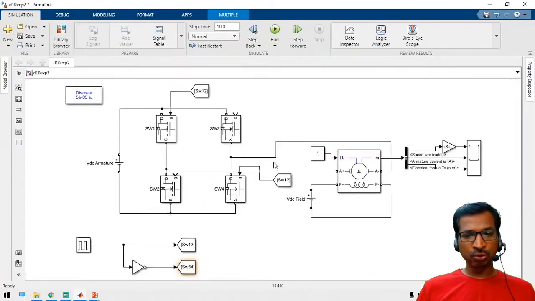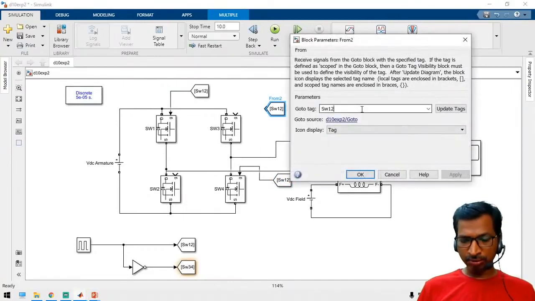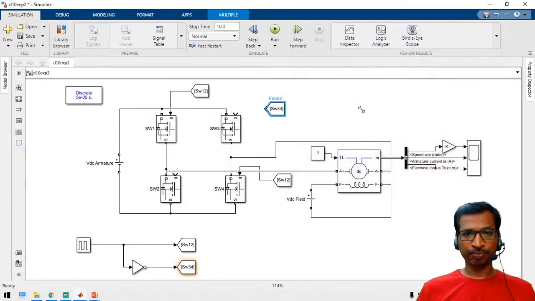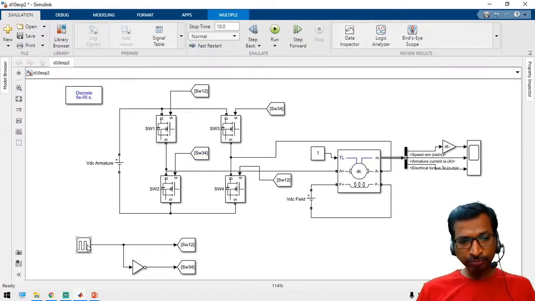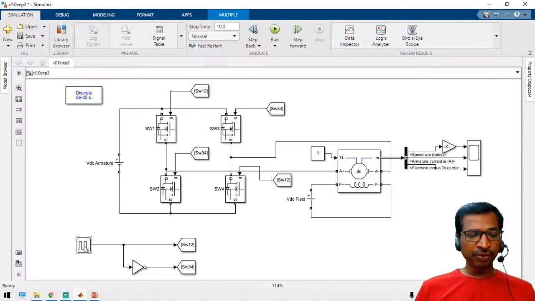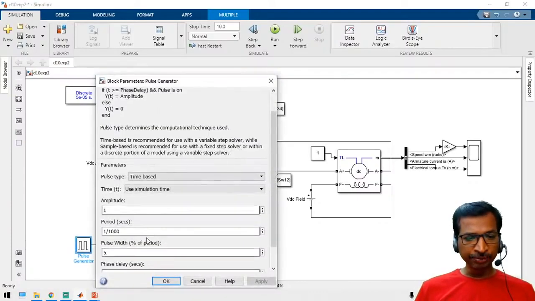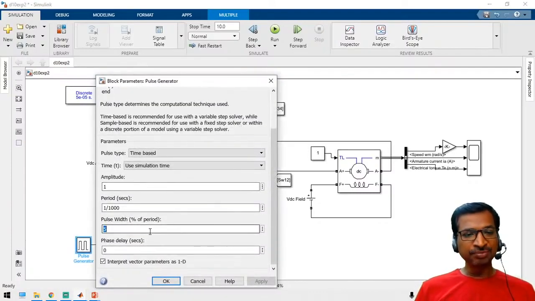Just take a scope block, from block 3 and 4. See here, if in this portion the pulse width is more than 50 percentage, more than 75 percentage, the motor will be in the forward direction.